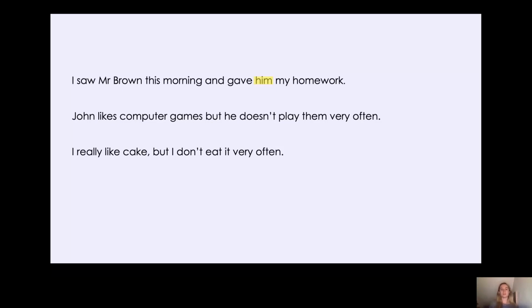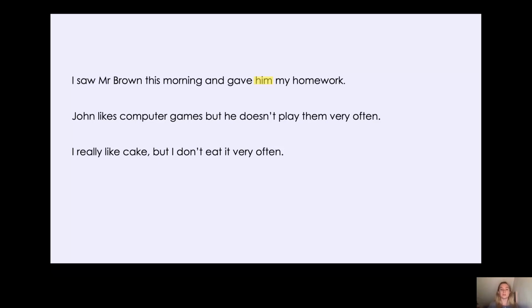Okay, next. John likes computer games, but he doesn't play them very often. And I really like cake, but I don't eat it very often. Could you pause the video and see if you can spot the object personal pronouns in these sentences? Okay, year 2, so let's go through them together.